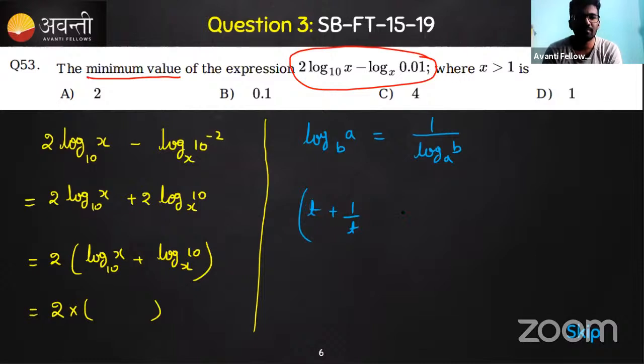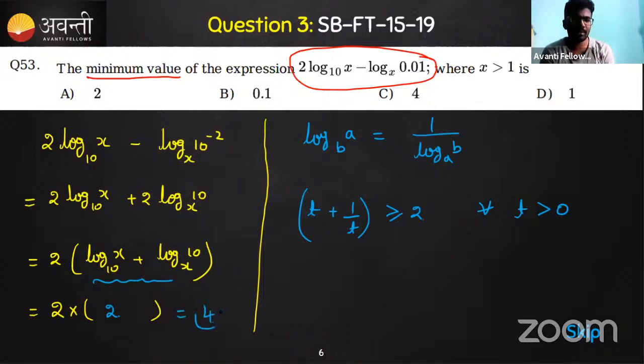So this is always greater than or equal to 2. For all values of x greater than 0, for all values of t greater than 0, this kind of expression has a minimum value of 2. So I can say this is the value it can take, minimum. Hence I can say the answer is 4.